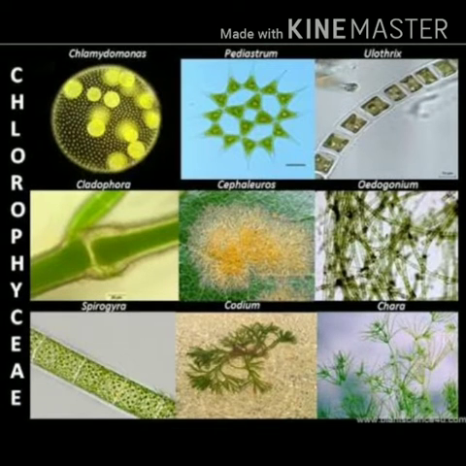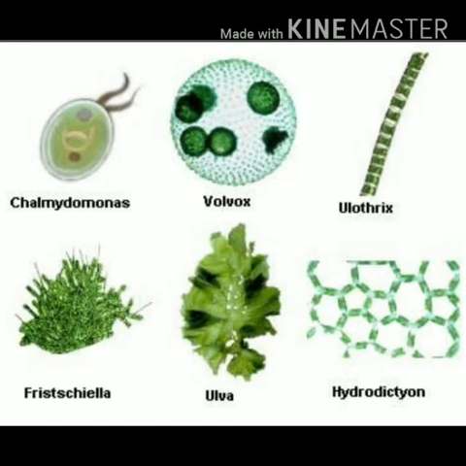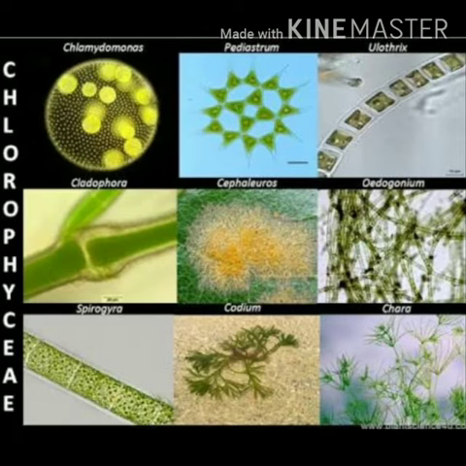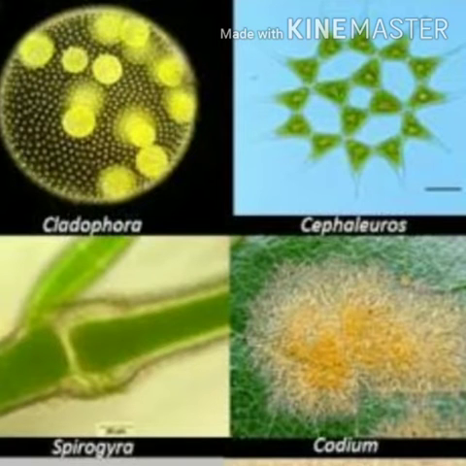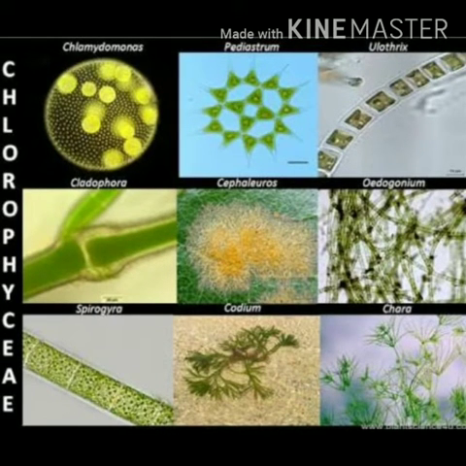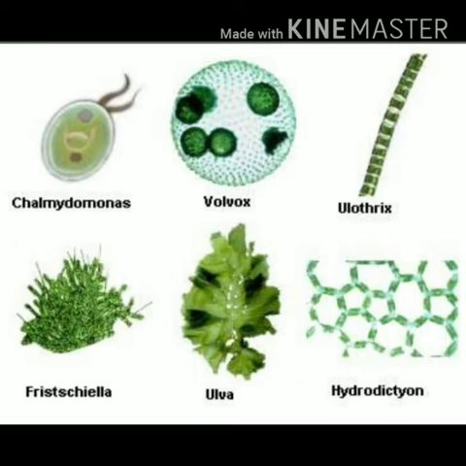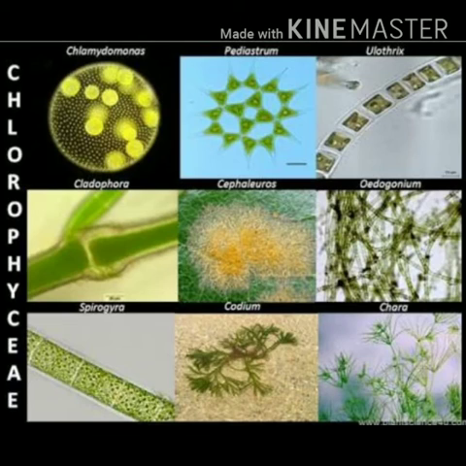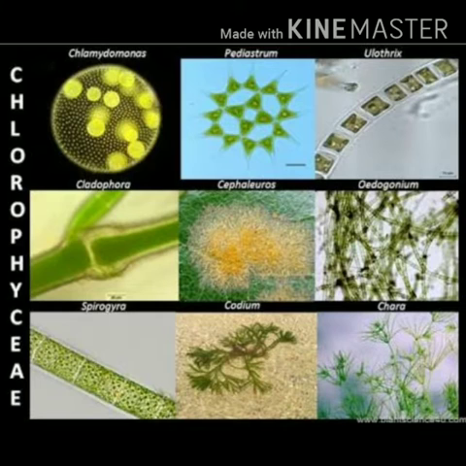Regarding their reproduction, there is a storage body called the pyrenoid. Asexual reproduction takes place by mitospores and meiospores, and also by zoospores, aplanospores, hypnospores, akinetes and autospores. In sexual reproduction, in isogamy, morphologically similar gametes fuse together. Anisogamy is also there, where gametes are structurally similar but differ in size and behavior. In oogamy, there is a large non-flagellated female gamete called the egg, and the male gamete is the antherozoid. These are the main ways by which they reproduce.